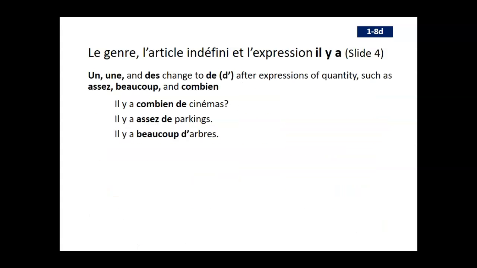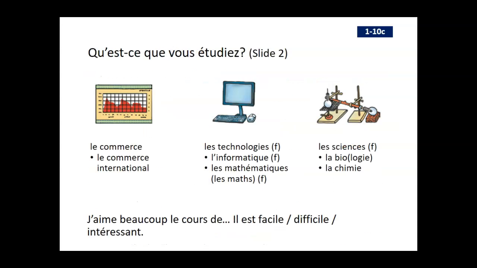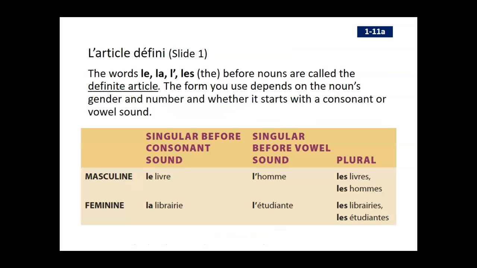So if I go forward a little bit, I'm going to go to where it's talking about l'article défini. And l'article défini corresponds with the in English. So the is what we call the definite article. And this, we put the article the in front of any word that we want to specify.